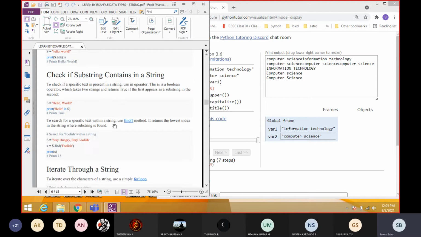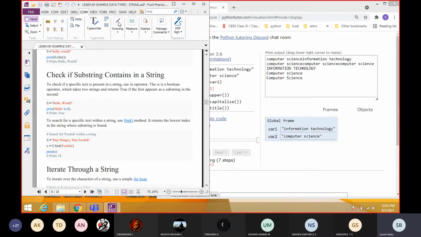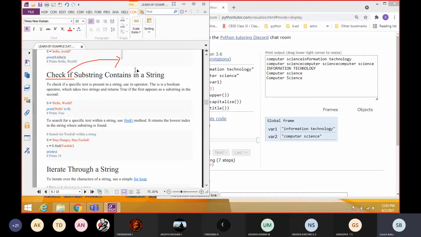So now we are going to see the next two topics. First one, check if a substring is contained in a string. Substring means a particular piece of text. You need to check whether any text is present in the entire string or not. For checking this you need an operator called the membership operator, which we discussed during data handling.